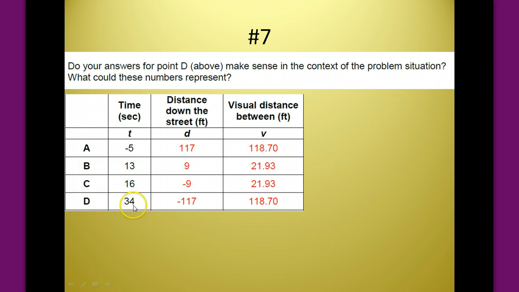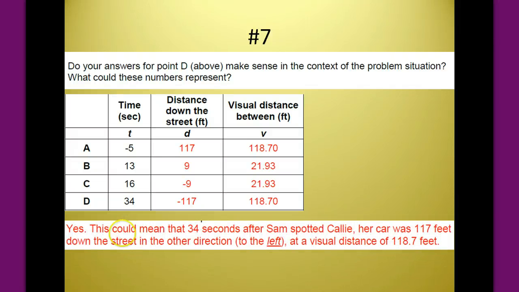So this is nearly 20 seconds later here, which would mean that the car is to the left of him, and so that distance down the street would be represented with a negative for that reason, because the car has already passed by, and the visual distance is still 118.7. So yes, it could mean that 34 seconds after Sam first spotted Callie, her car was 117 feet down the street in the other direction.